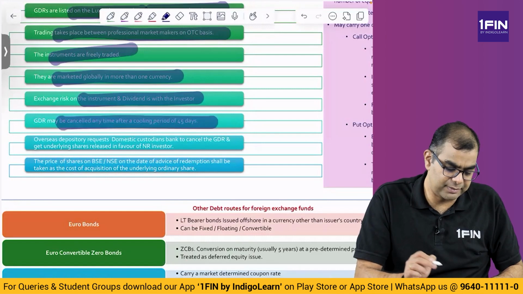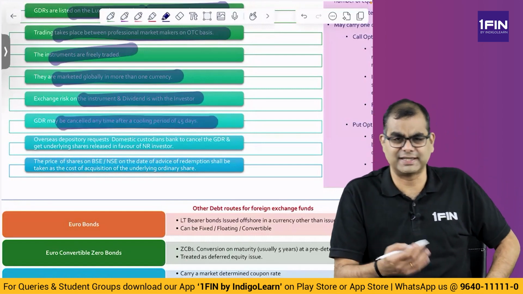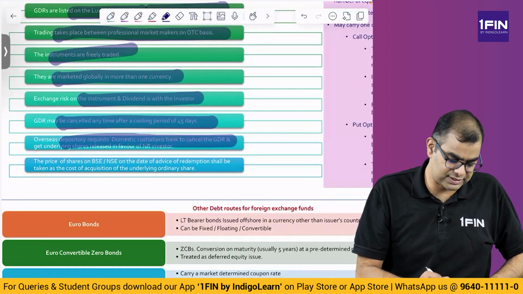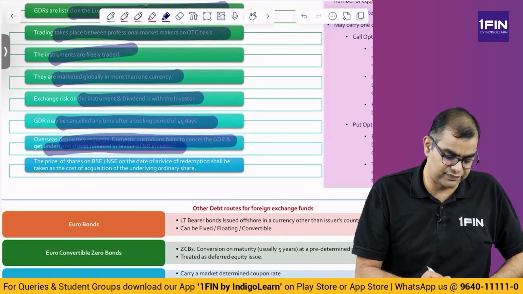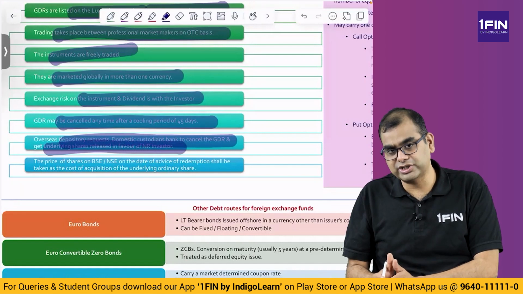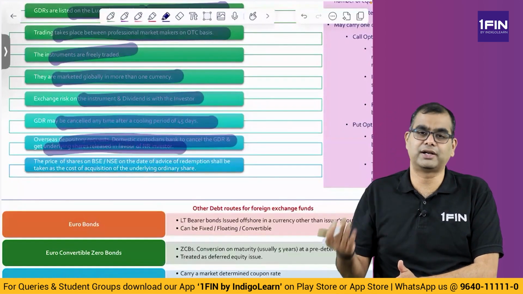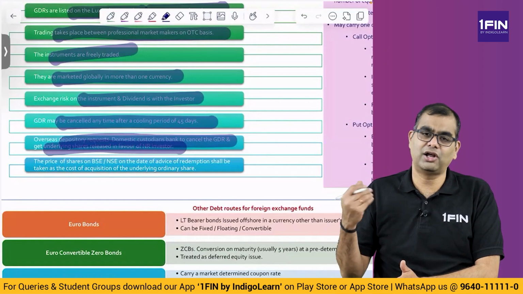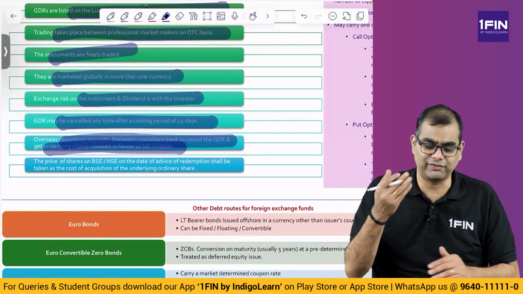GDRs may be cancelled anytime after a cooling period of 45 days. So, you can cancel GDRs also. The overseas depository requests the domestic custodian to cancel the GDR and get the underlying shares released in favor of the non-resident investor. So, instead of holding the GDR, you can convert the GDR into the underlying shares. Again, you have to follow FEMA rules, everybody cannot convert. A non-resident holder may convert if they follow the guidelines.